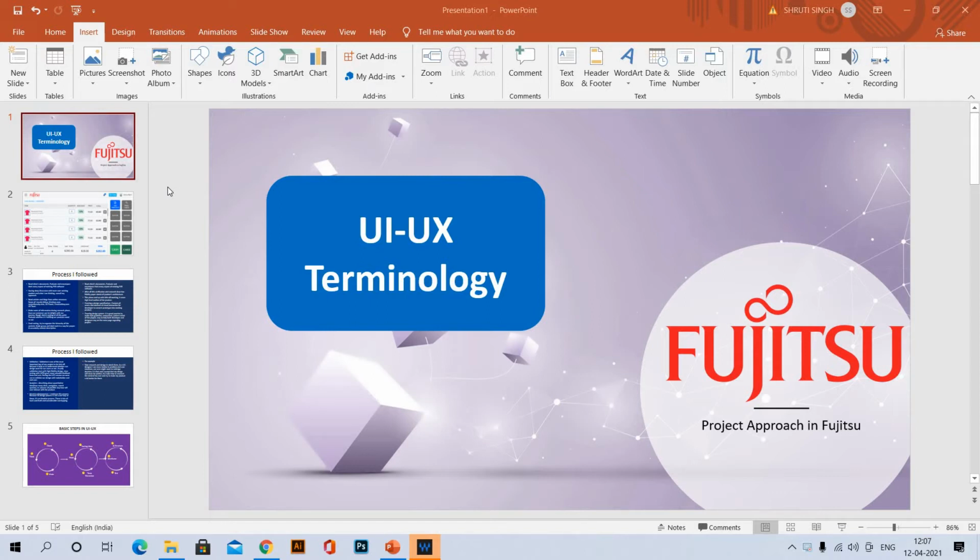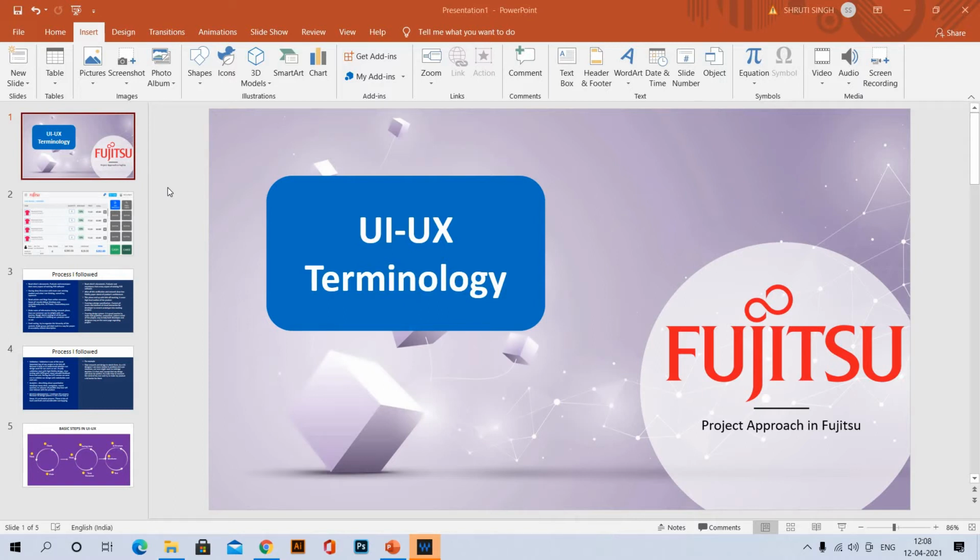I was working at Fujitsu and I made one project that was totally based on the Android platform. The project was a POS web application for Android, and I will let you know what process I followed there and discuss it with you.